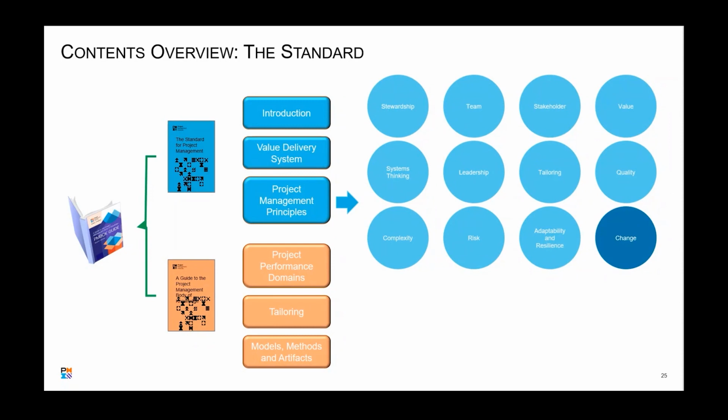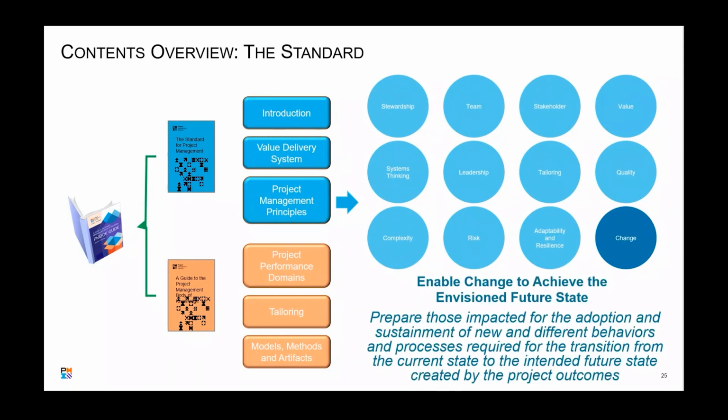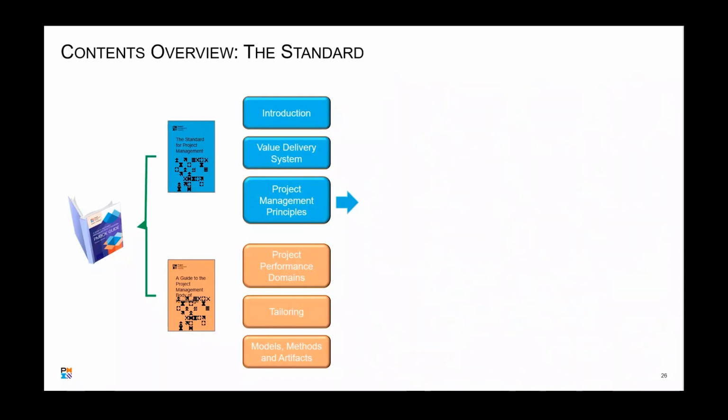Another one has to do with change. So in this case, once again, we're not talking about change control. This is where we start to finally move more into change management. But preparing those that are going to receive what we're doing so that they can transition from the current state they're in to some type of a future state, which is supported by the outcomes that we're doing on the project itself. This is really moving from the as-is to the to-be, and making sure, though, that we don't go back to the as-was.